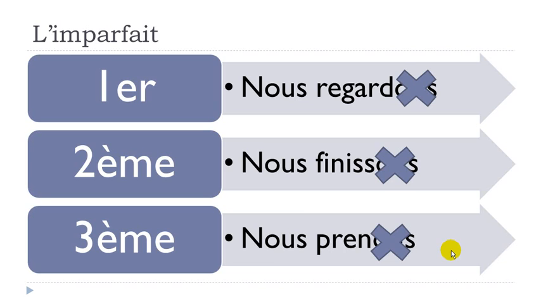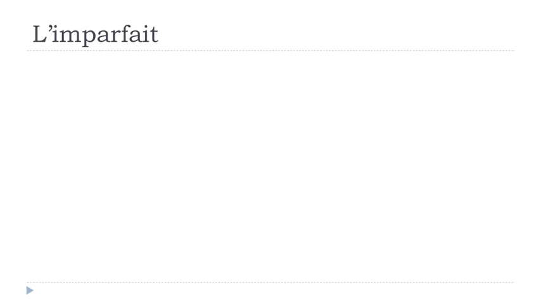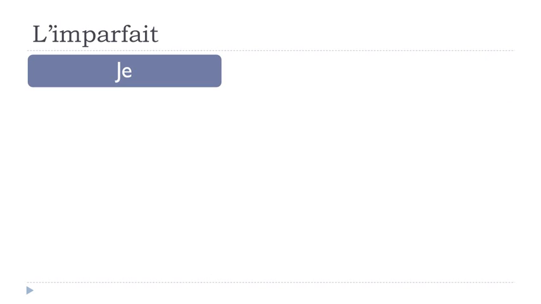Okay, so the thing will be to take away the ending of nous. And the ending of nous, it's ONS, like you saw here, here, and here. So the idea is that this ending, you will take it away. Okay? Then, that's the thing we will keep. Regarde, like that, without the ending for nous. Finisse, without the ending for nous. And then prenne, without the ending. Okay? And after that, you will add